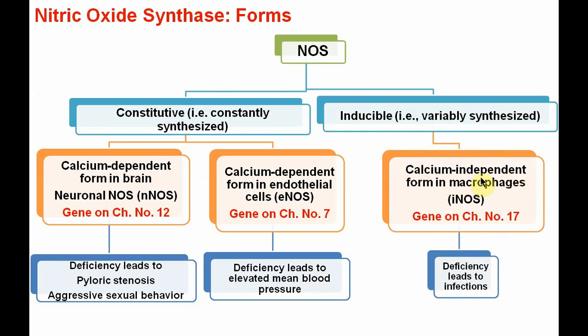Here you must note it down. It is a calcium-independent form, that is in the macrophages. As it is inducible, it is symbolized as iNOS, and the gene for this is located on chromosome number 17. Deficiency leads to infection, as the role of macrophage is to prevent infection. So these are the very important forms of nitric oxide synthase.